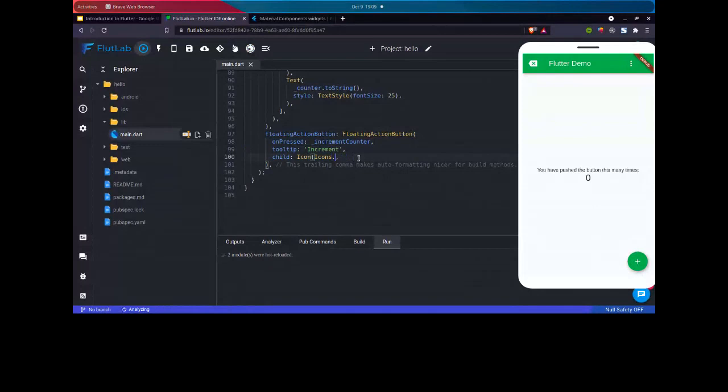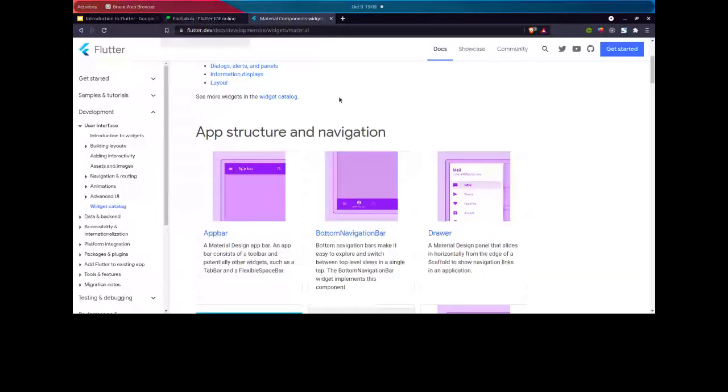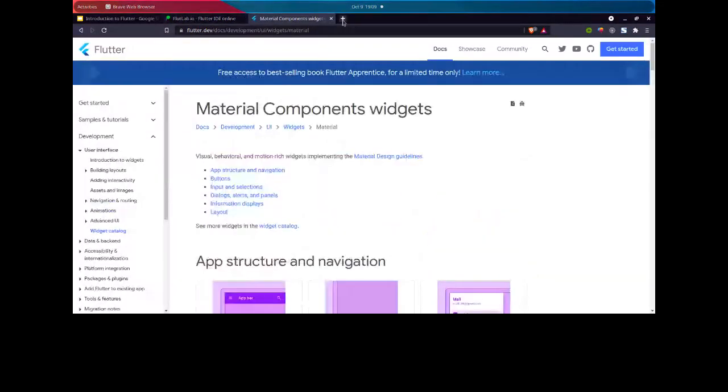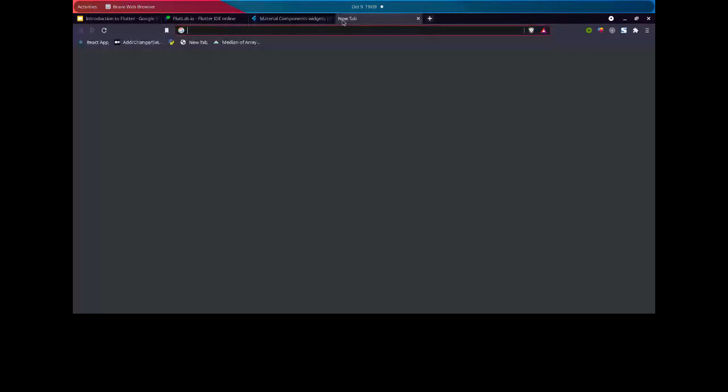Minus is not here. You can go to this variable here, and you can get all the icon names if you don't remember, like Material UI icons.